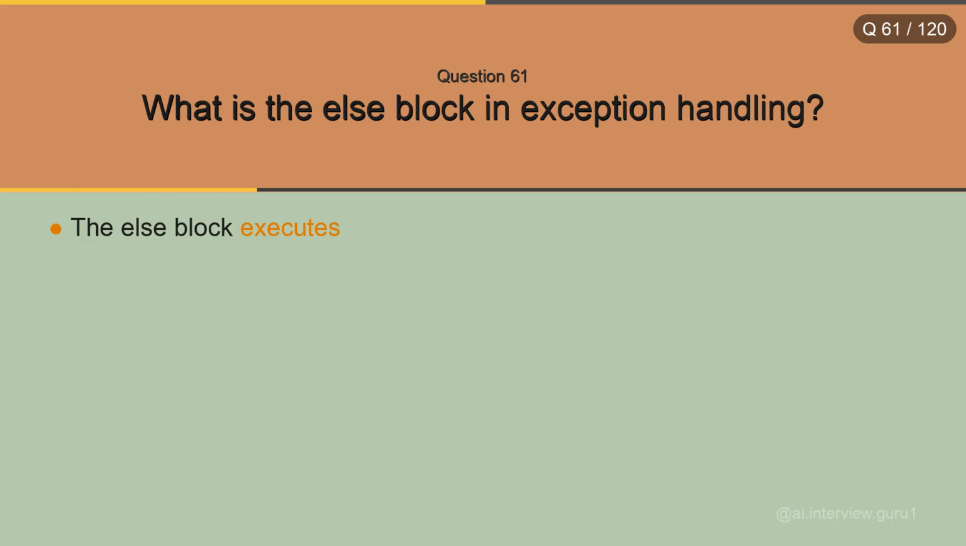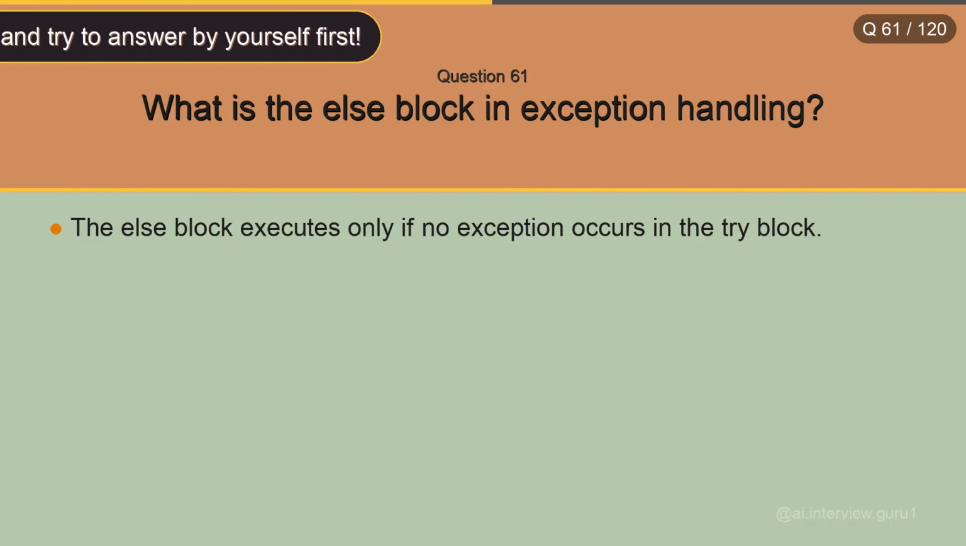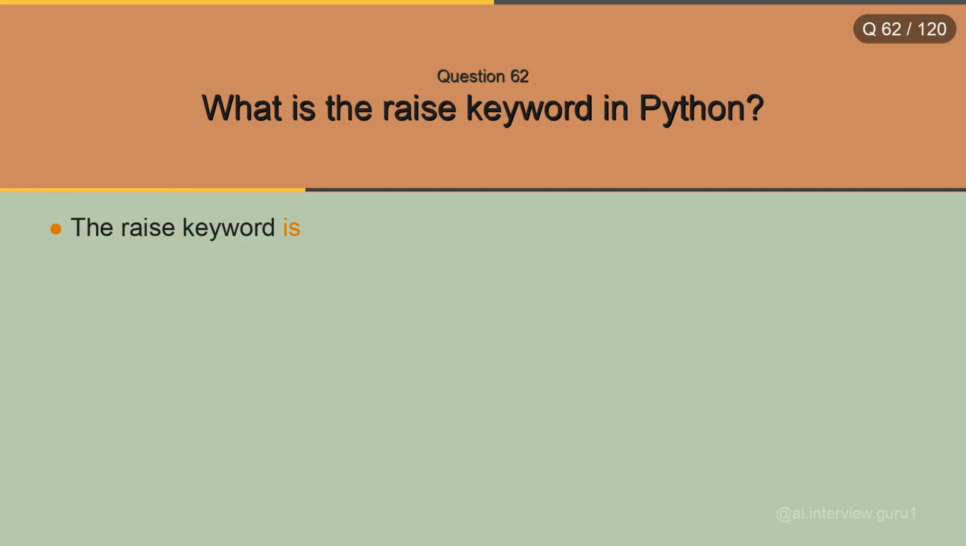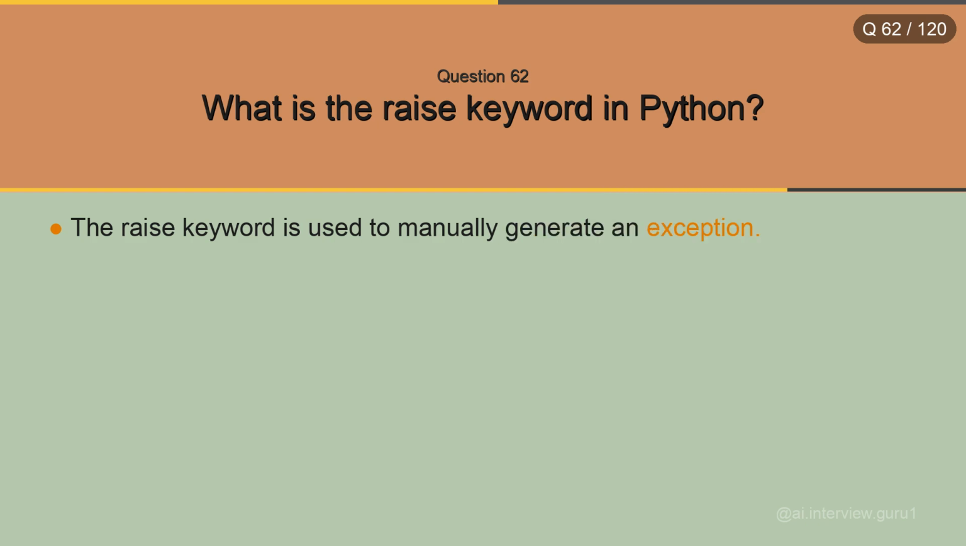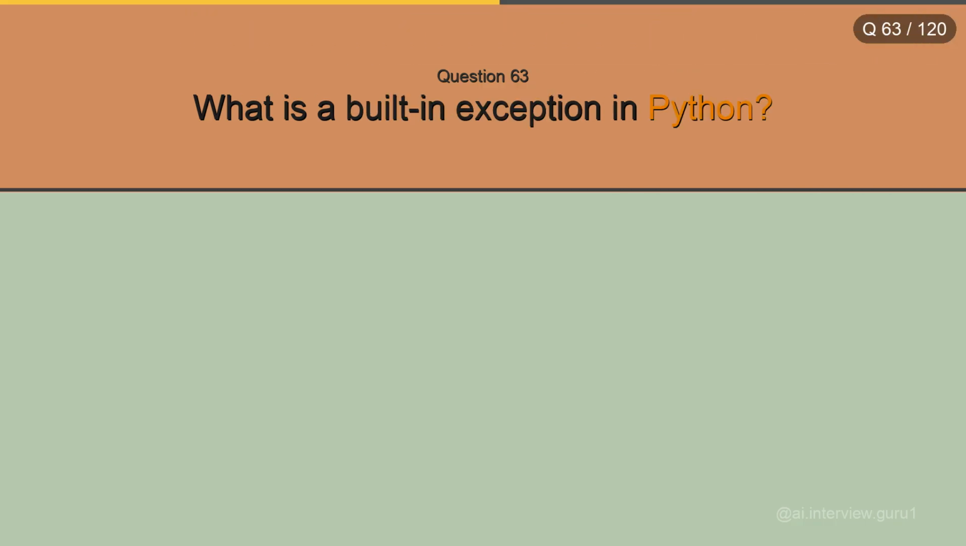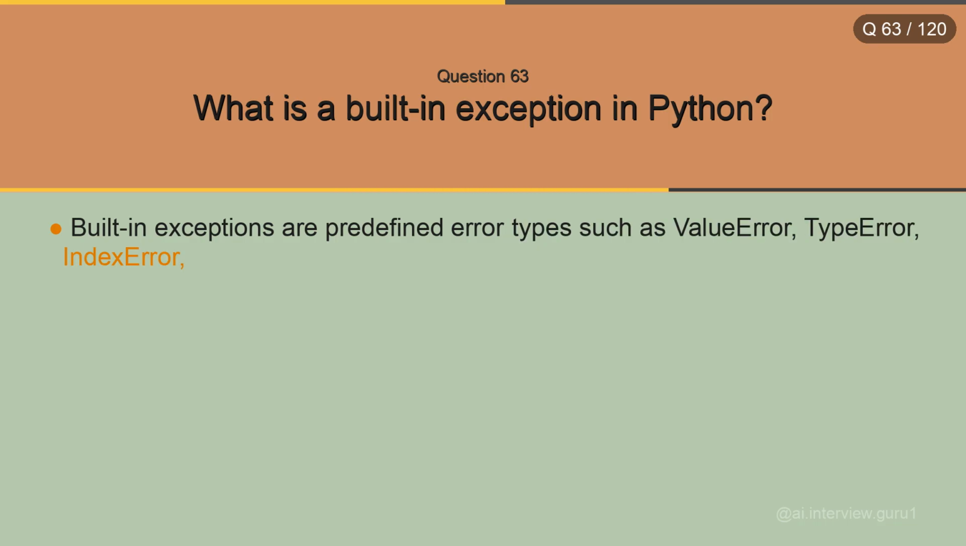The else block executes only if no exception occurs in the try block. What is the raise keyword in Python? The raise keyword is used to manually generate an exception. What is a built-in exception in Python? Built-in exceptions are predefined error types such as ValueError, TypeError, IndexError, KeyError, and ZeroDivisionError.